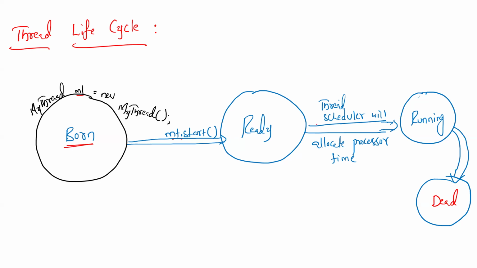When the thread scheduler allocates the processor time for the thread, the thread will move to the running state. Once the execution of the run method is completely over, the thread will move to the dead state. That's all, this is the life cycle.